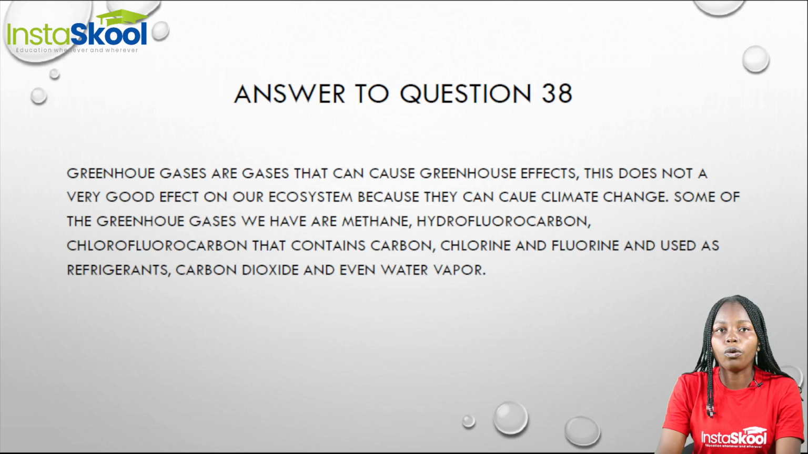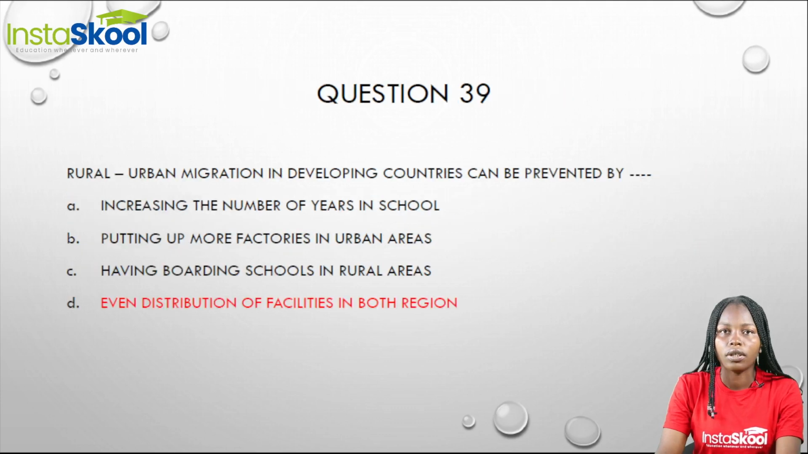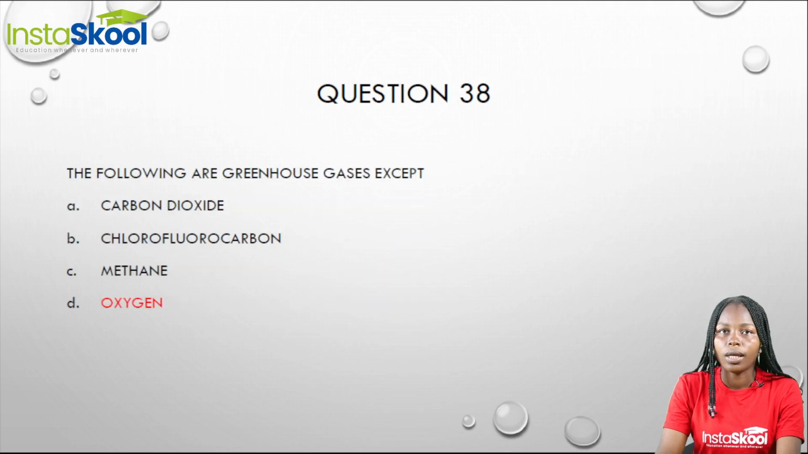chlorofluorocarbon, that is a combination of carbon, fluorine, and chlorine. This chlorofluorocarbon can be used as refrigerants. Another greenhouse gas that we have is carbon dioxide and even water vapor. Now going back to our option, the only odd one out of our option is oxygen. Oxygen is not an example of greenhouse gases. If you remember, animals take in oxygen produced by plants. So it is not among the greenhouse gases.